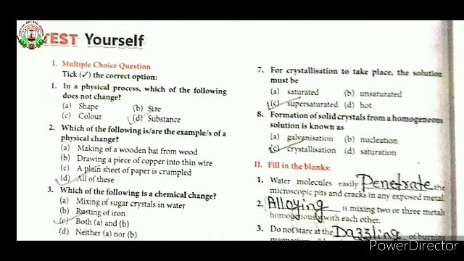Eighth one. Formation of solid crystal from a homogeneous solution is known as: first option given is galvanization, second option nucleation, third option crystallization, and the fourth option is saturation. So your answer is crystallization.